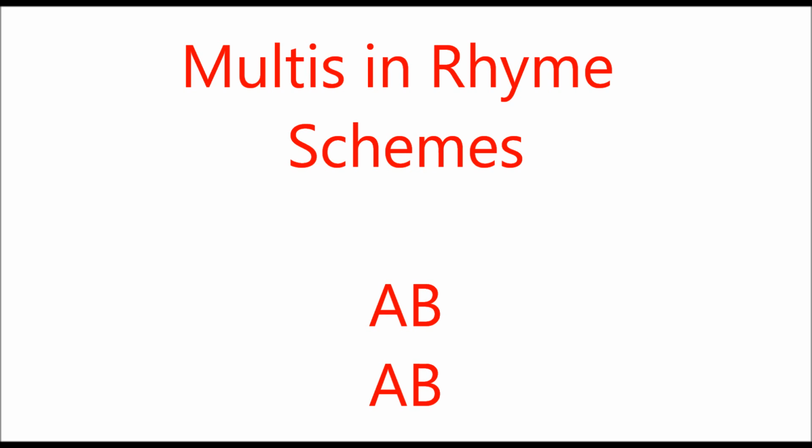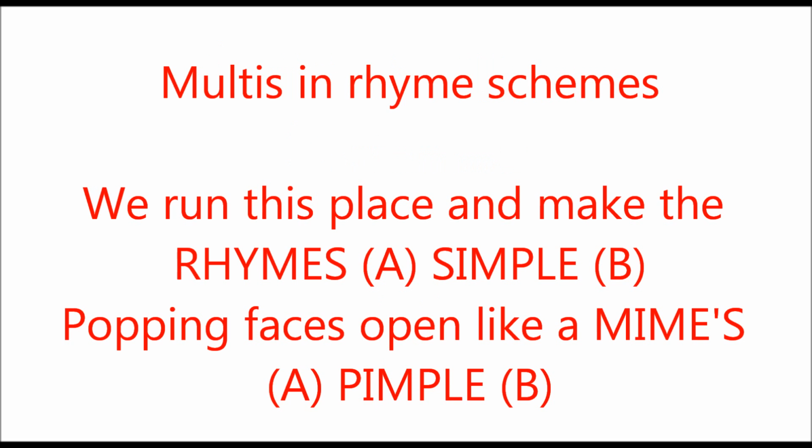So they're going to look something like AB, and that means each line is going to end with 2 words that rhyme together. For my example, I've got: we run this place and make the rhyme simple, popping faces open like a mom's pimple. And if you look, the A correlates to rhymes and mimes, and the B correlates to simple and pimple. So basically, again, what we're doing here is just mapping out where the rhymes fit within the verse.